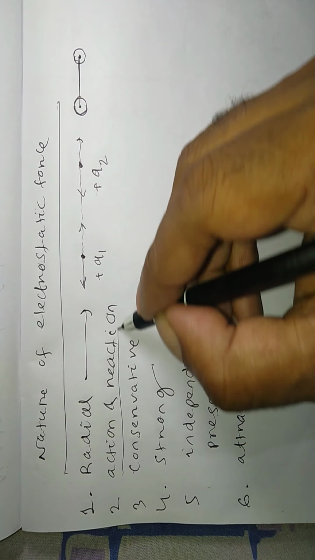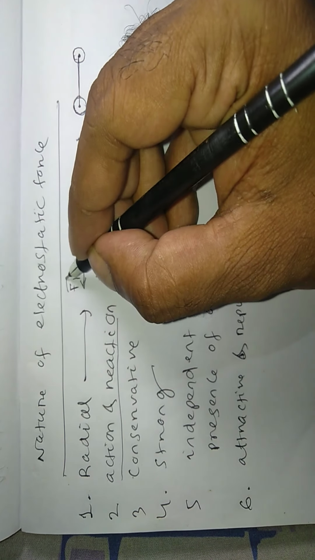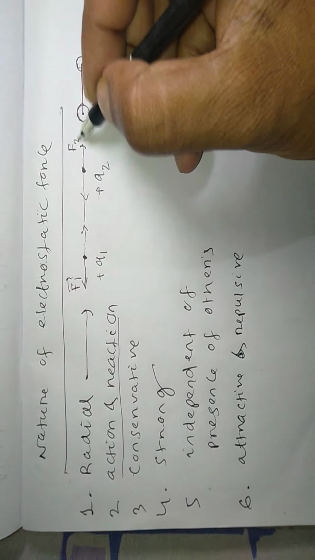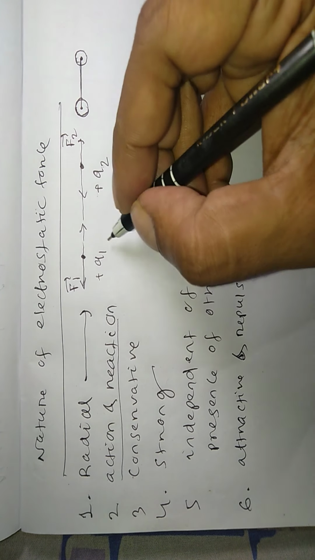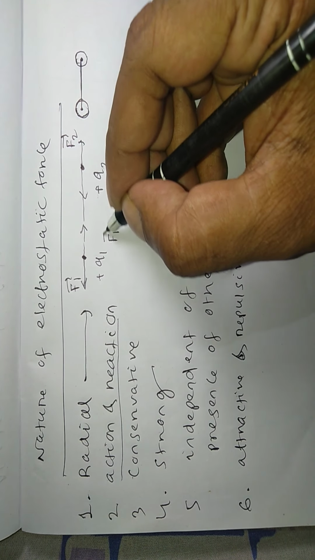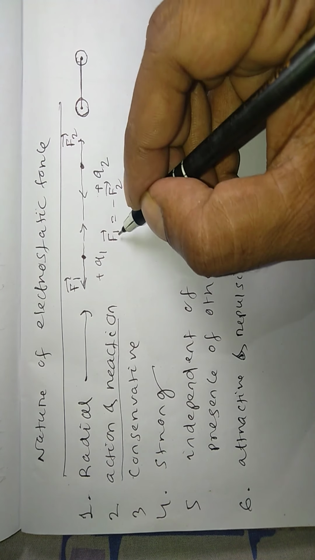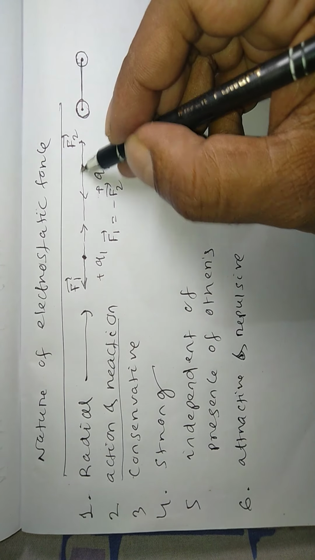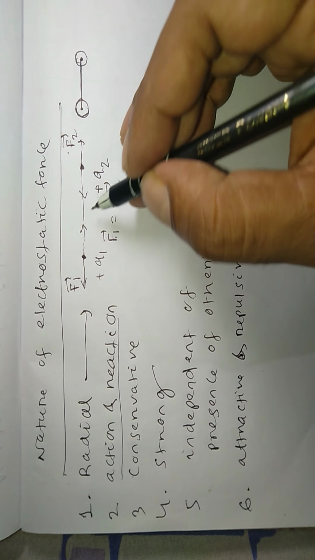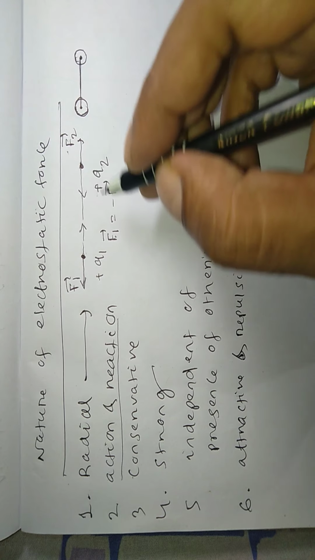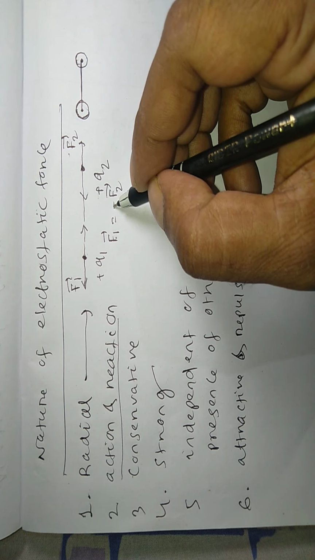Then coming to action and reaction. Suppose the force on Q1 is F1, and the force on Q2 is F2. Now these two forces are equal in magnitude and opposite in direction, and acting on two different bodies. Whatever the magnitude of the charges, both forces are equal in magnitude, but the direction should be opposite. That is called action and reaction pairs.